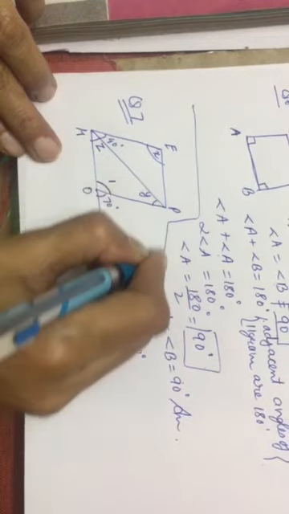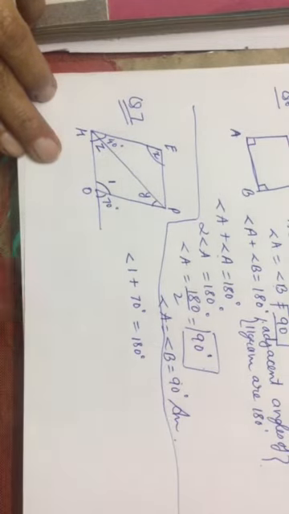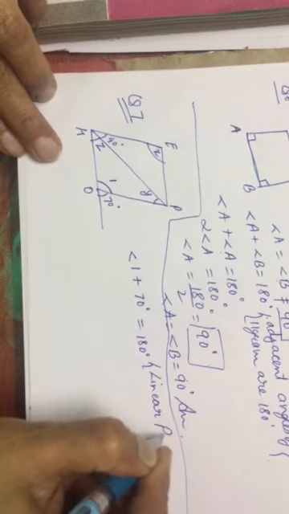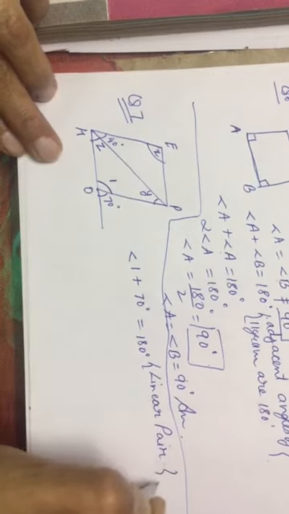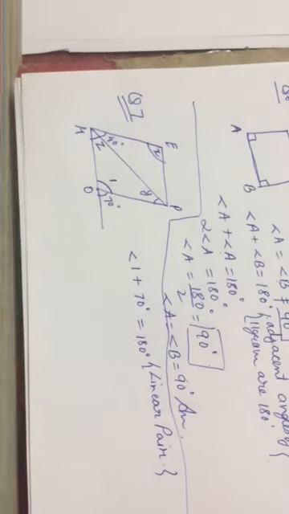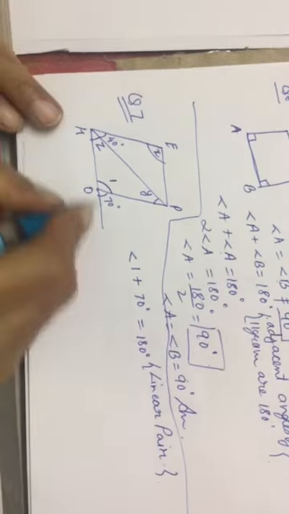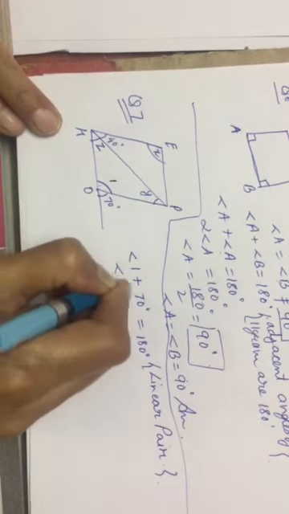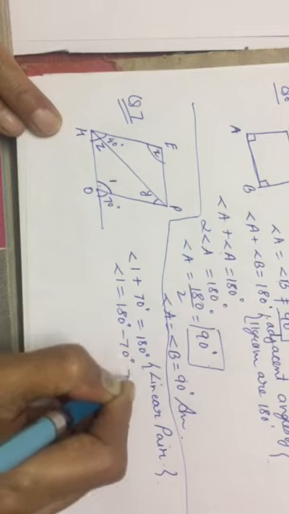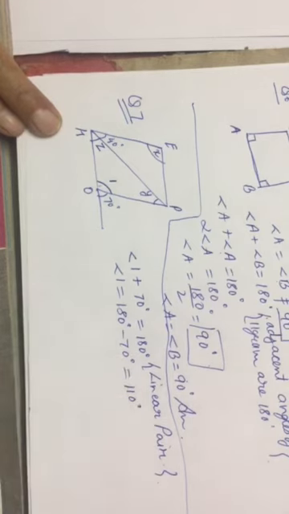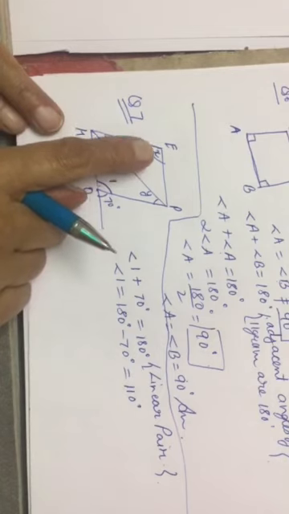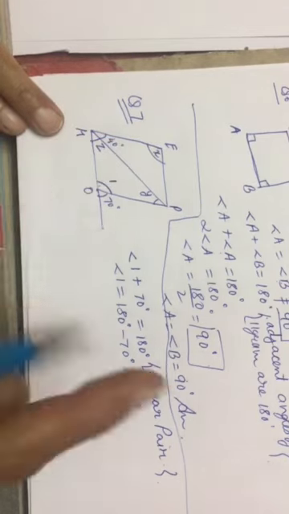Why will it be 180 degrees? Because it is a linear pair. Now we can find the value of angle 1. Angle 1 will be equal to 180 minus 70 degrees, which is equal to 110 degrees. What is the value of angle 1 we got? 110 degrees. So here, what is the value of x?